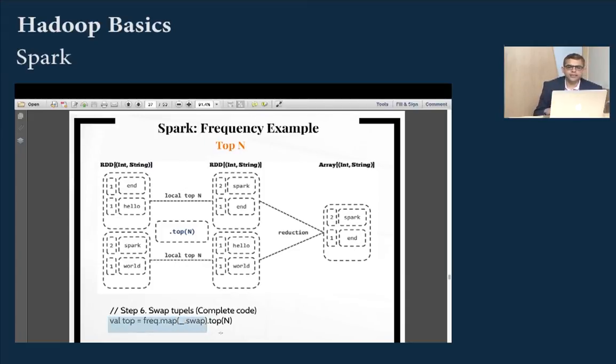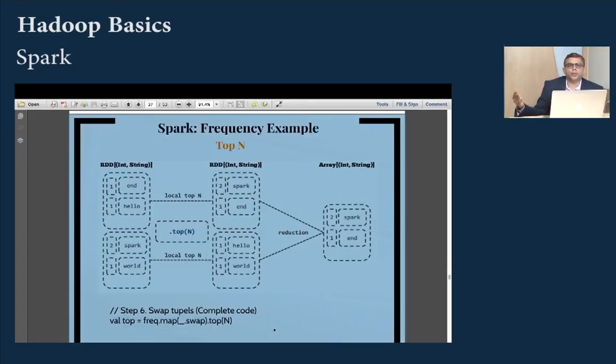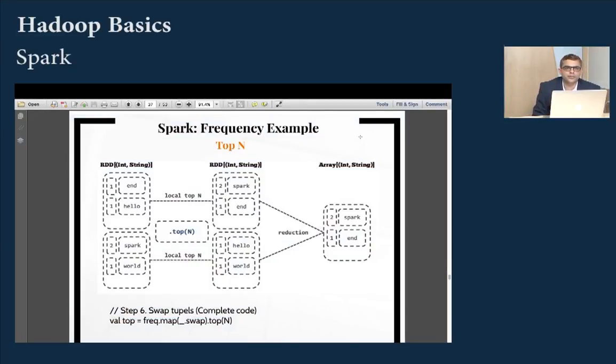So what we've achieved is, let's say, the top 10 words in a set of documents, and when you execute this program on a cluster you could have anywhere between 30 to 100 times faster output than MapReduce. That's a real core advantage of Spark. Spark could be easily 30 to 100 times faster than MapReduce and that's why in most of the projects now you would see that Spark is replacing MapReduce in a very big and prominent way.